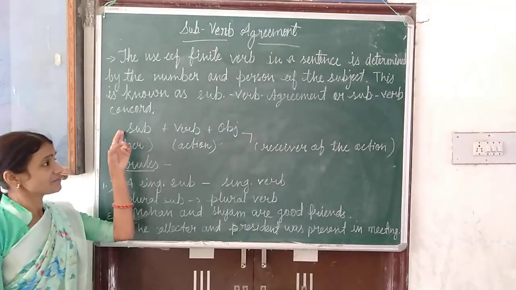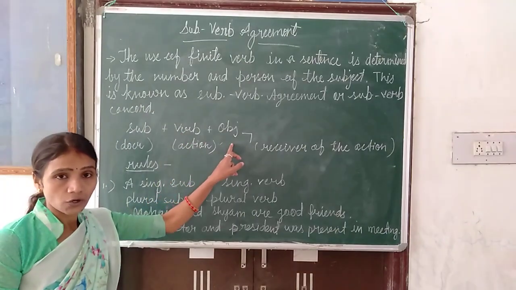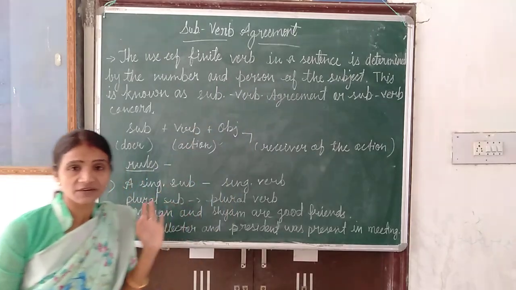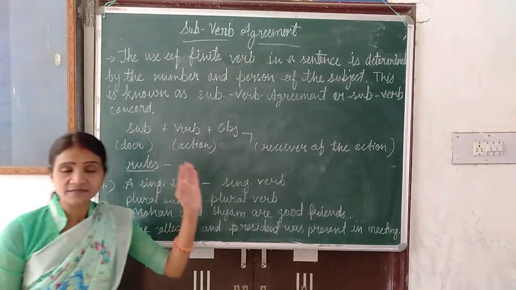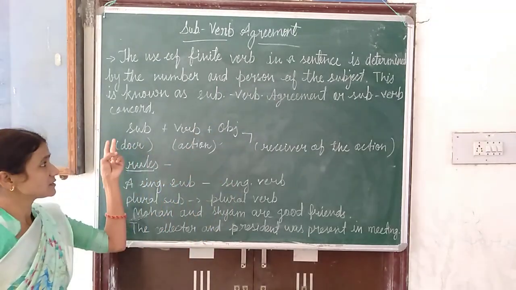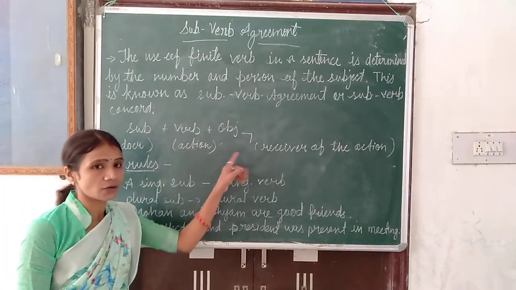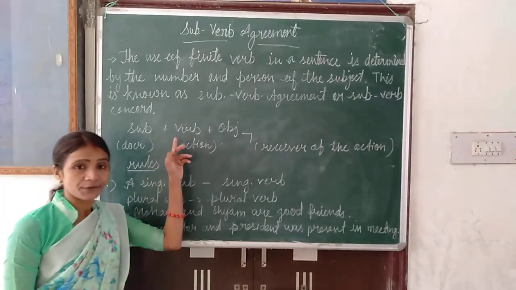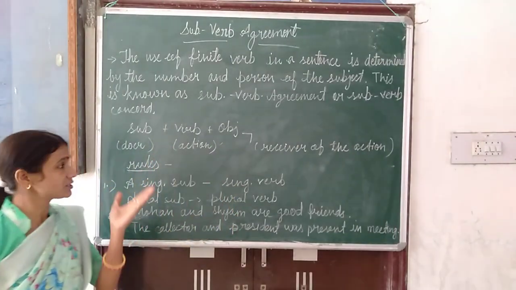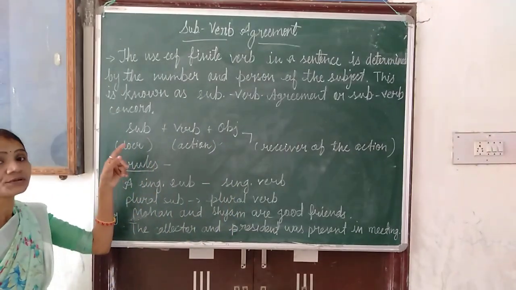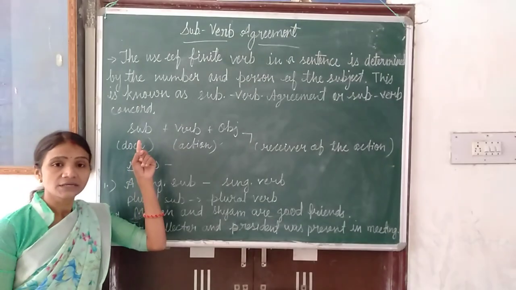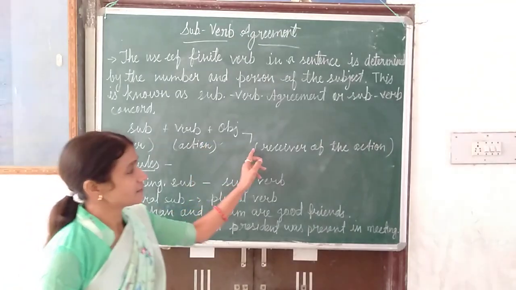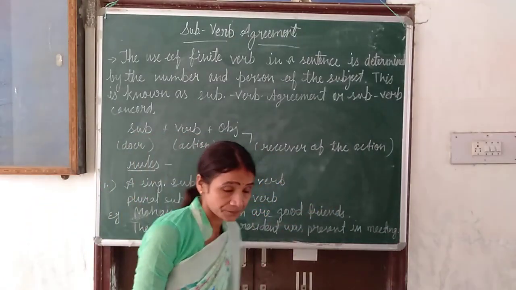Now here I have written subject, verb and object. So agreement between subject and verb is known as subject-verb agreement. So what is the sentence structure? The sentence structure is first we write subject, then verb and then object. In Hindi we can say subject means karta, verb means kriya, and then object. In English, subject means doer, who does the work. That person is known as subject. Verb means action and object means receiver of the action.